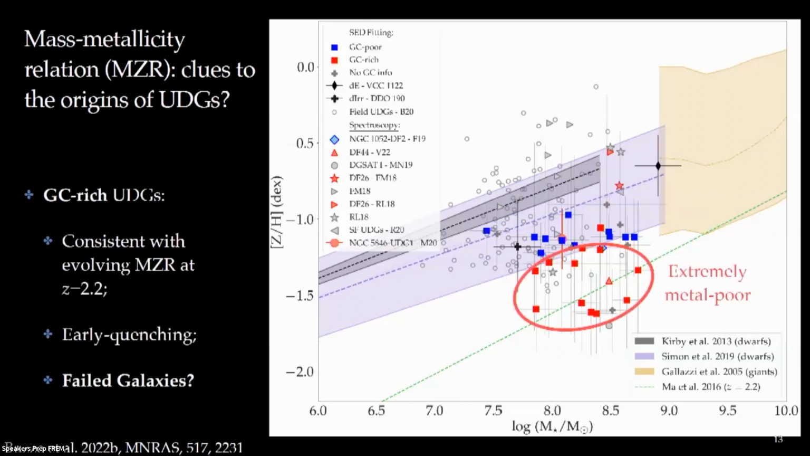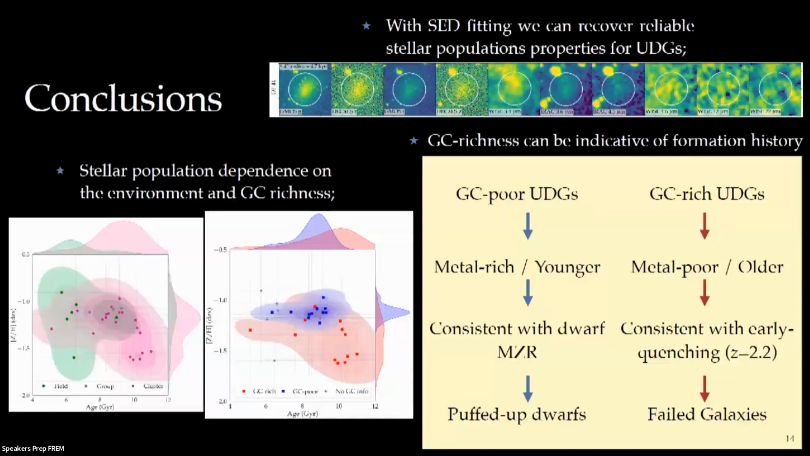On the other hand, we have this population of GC-rich UDGs that are not consistent with the dwarf mass-metallicity relation. Instead, they are more consistent with the evolving mass-metallicity relation at a redshift of 2.2. So they are consistent with early quenching. These are galaxies that have a large number of globular clusters, and they are consistent with early quenching. Because of these properties, we believe that they are likely failed galaxies. So these are my main conclusions.